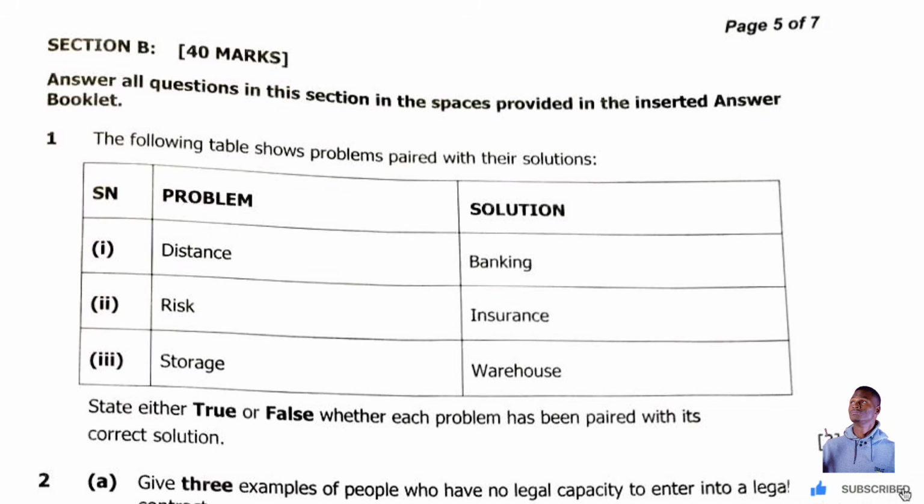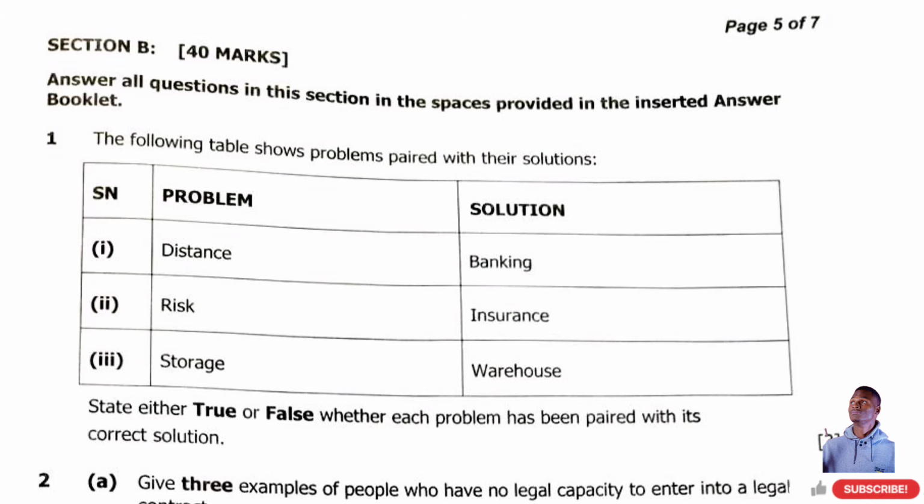The following table shows problems paired with their solutions. So you have a problem of distance being solved by banking. Risk being solved by insurance. Storage being solved by warehouse. State either true or false whether each problem has been paired with its correct solution.